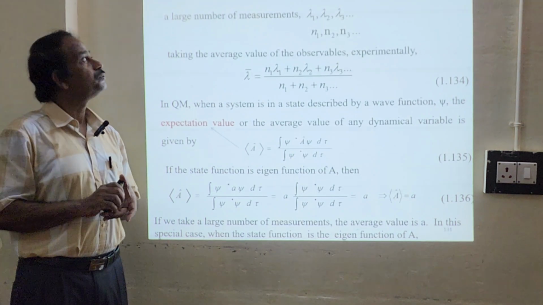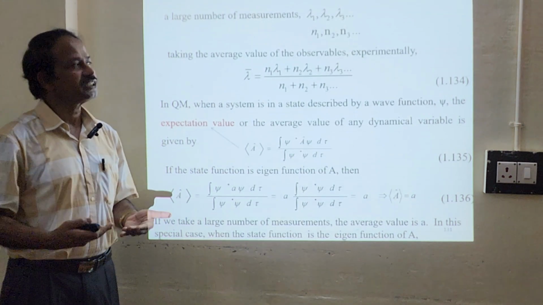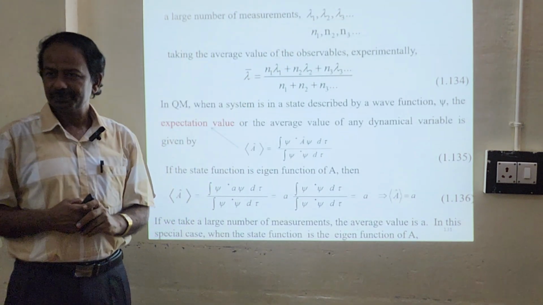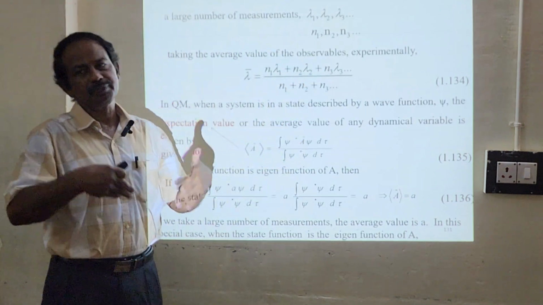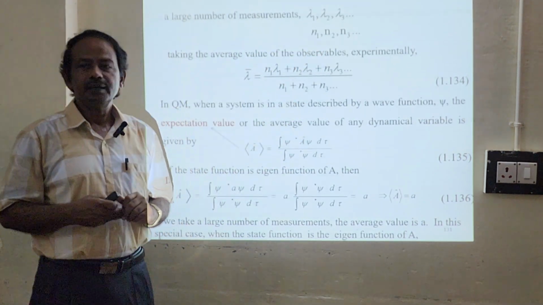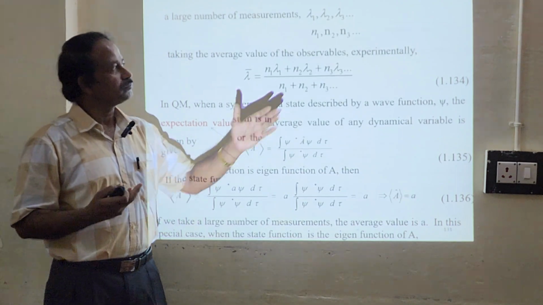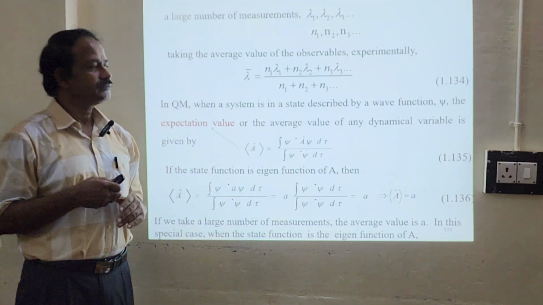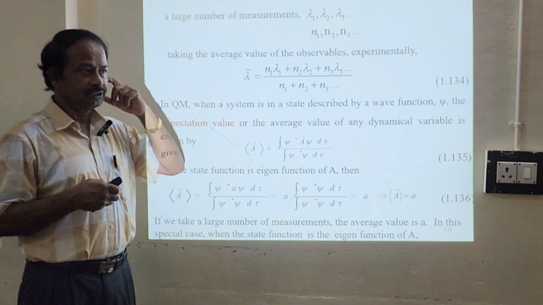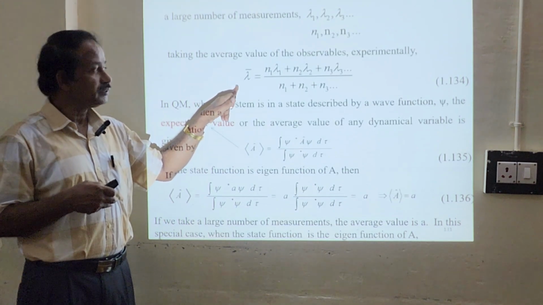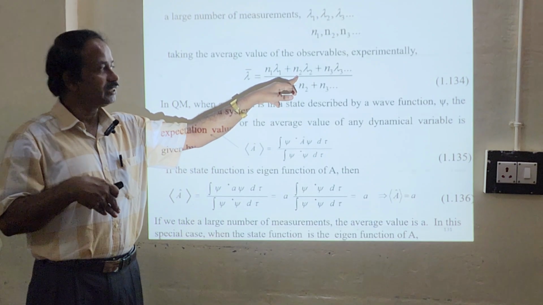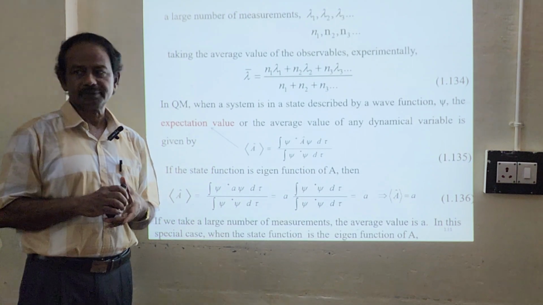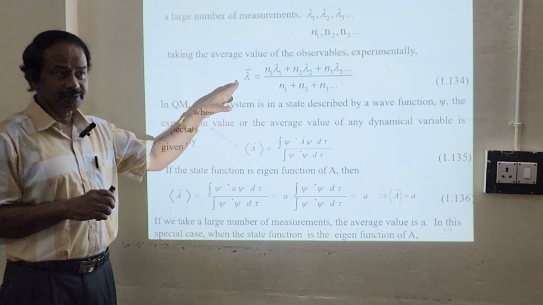Experimentally, what will we do? We perform a number of measurements. For example, if we measure n1 times, we get the eigenvalue lambda 1. We measure n2 times and obtain lambda 2, and n3 times and obtain lambda 3. Then we take the average value: n1 times lambda 1 plus n2 times lambda 2 plus n3 times lambda 3, divided by the total number of measurements. This is what we can do experimentally.